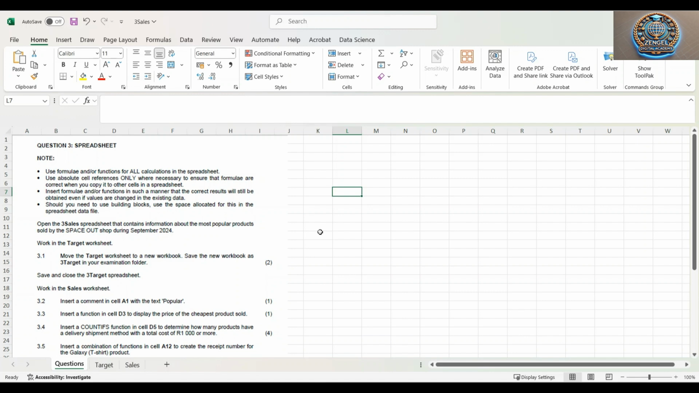So this is question 3. It gives us a note before we start. It's very important whenever you tackle any exam or any question to first read what is being said to you so that you're clear on what you need to do. Before we get into 3.1, the note says: use formulas and/or functions for all calculations in the spreadsheet. That's the most important thing. We need to use formulas or functions within Excel.